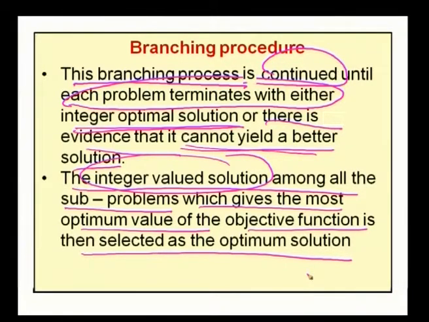So, in a branching process, first we will consider the given integer programming problem as a continuous linear programming problem by temporarily ignoring the integrity conditions. Then by branching process, we partition the original problem into two sub problems. Now, we are interested in finding the optimal solution of the sub problem. If our sub problem has an integer optimal solution, then further branching cannot be done. Suppose any sub problem has an optimal solution, but a non-integer solution, in such a case further branching is possible.